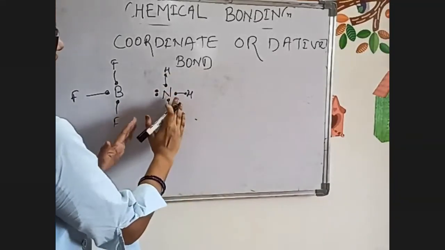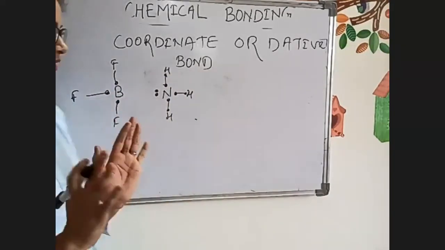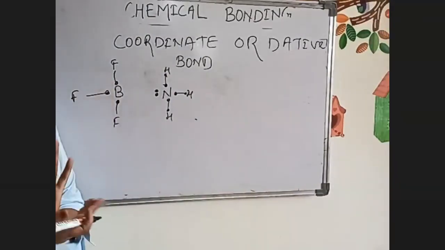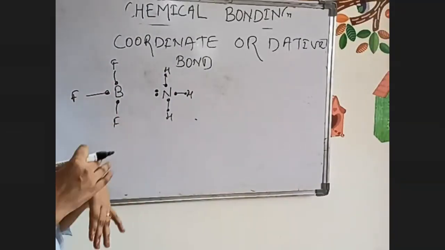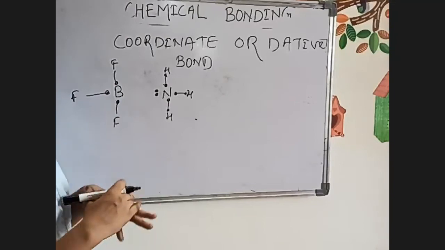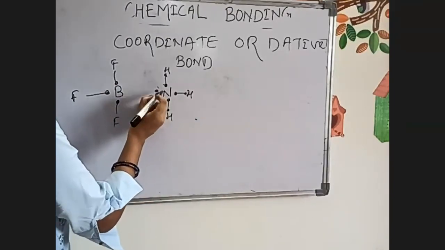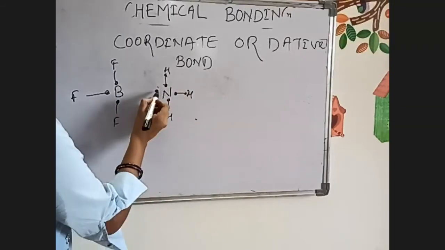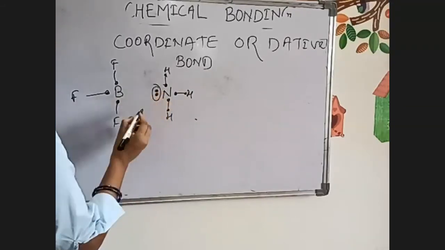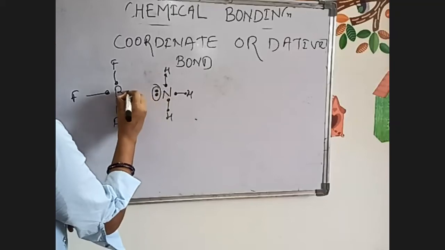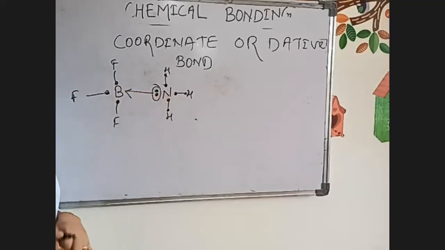So here nitrogen's octet is completely filled, but here boron's octet is not completely filled. That we have studied in exceptions of the octet rule. Now what happens? This pair of electrons will be donated by nitrogen to boron.